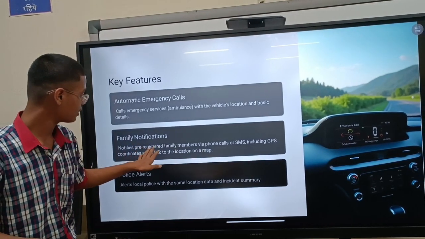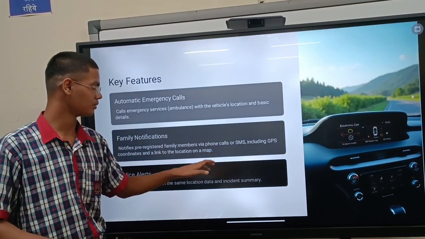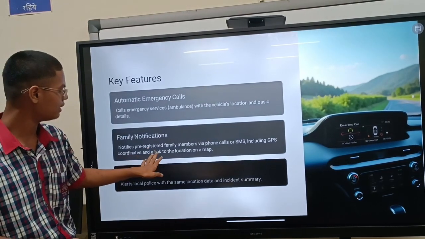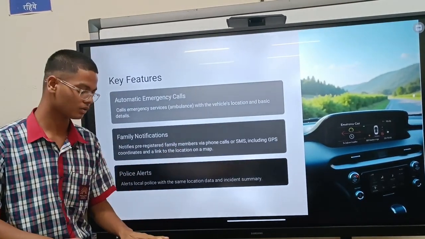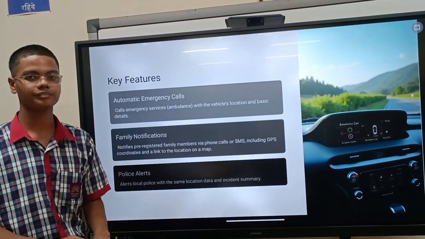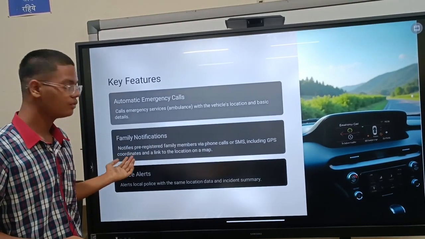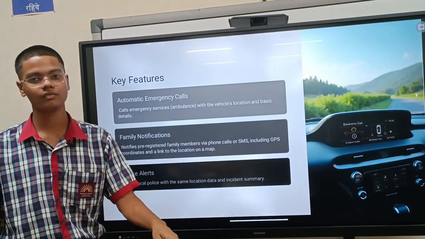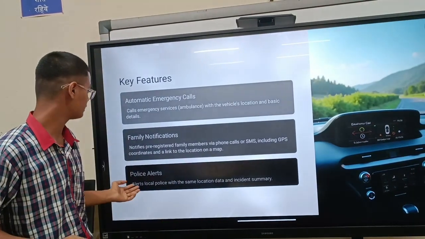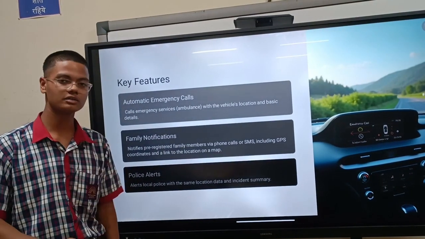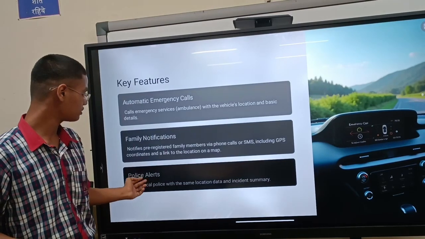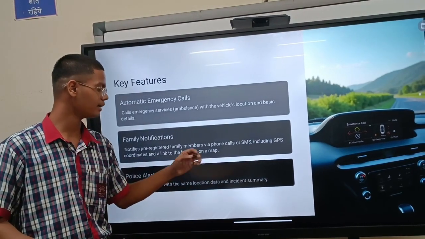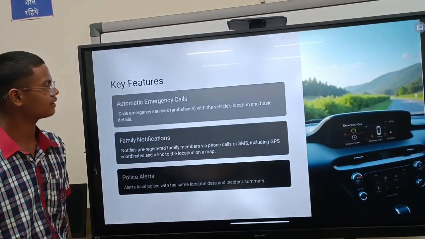And family notifications. Notifies pre-registered family members via phone calls or SMS, including GPS coordinates and a link to the location on a map. Now, this is a very good feature because it notifies your family if you are in an accident or not. And there is police alerts. It alerts the police, local police as well. Alerts local police with the same location data and incident summary. Now let's move on to the next slide.